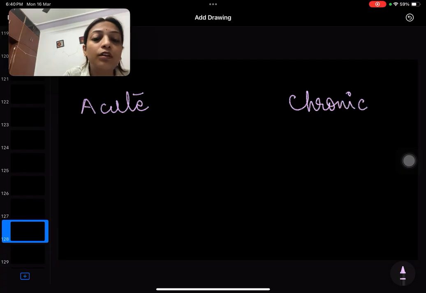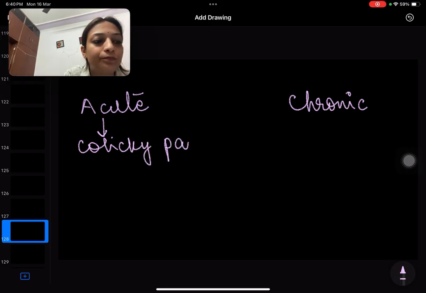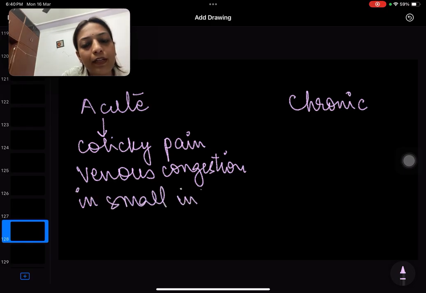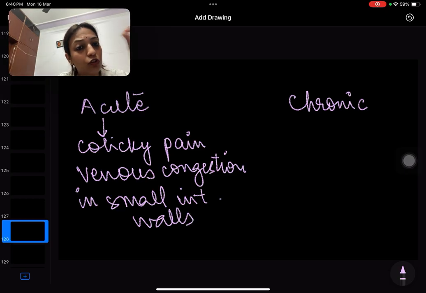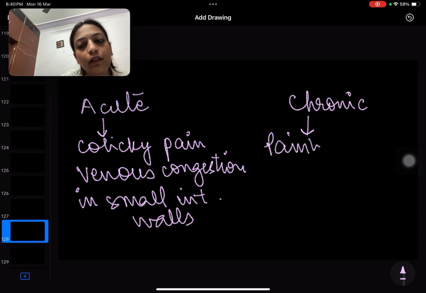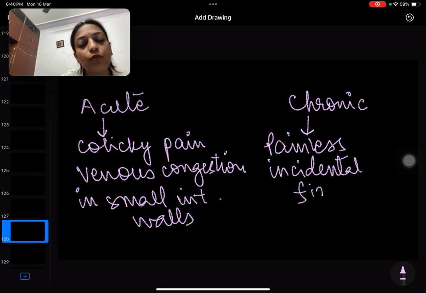If the patient is having acute PV thrombosis, the patient will complain of colicky abdominal pain, and there will be venous congestion in the small intestine walls, but we won't be able to pick this up, right? Only through ultrasound, if we see the thrombus, then only we can pick it up. Otherwise, it's not very commonly picked up in the ER. Chronic is a painless incidental finding, no pain. While doing an ultrasound, they will see that the echo texture is coarse, the patient has CLD with portal vein thrombosis, right?